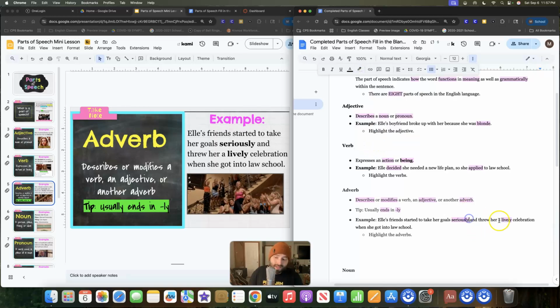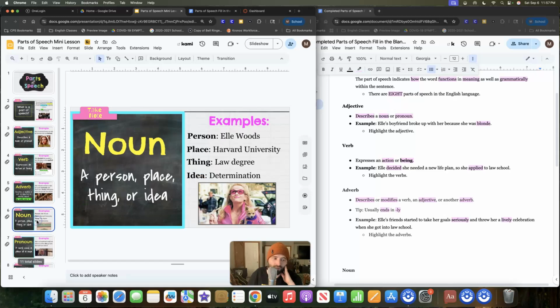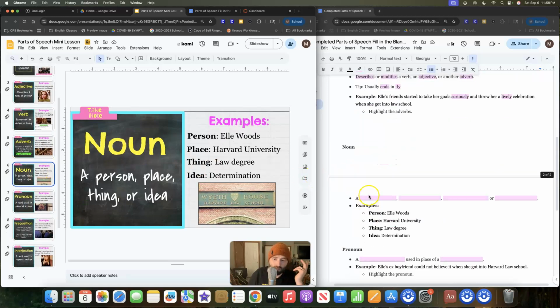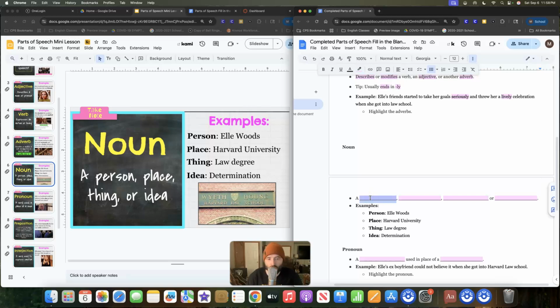Okay, now sometimes these can be adjectives, so that's why it's not a foolproof plan with the adverbs, but no one's really coming at you about adverbs and adjectives. They're coming at you for nouns and verbs and pronouns. So when we see nouns, we always seem to be able to recall person, place, thing, idea. But we are then tasked to find them, and we are like, what? Huh? I don't know what they are.